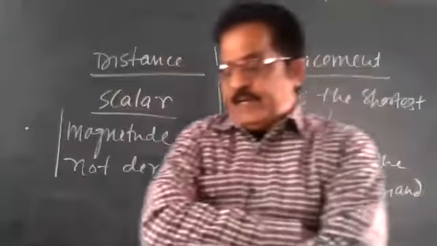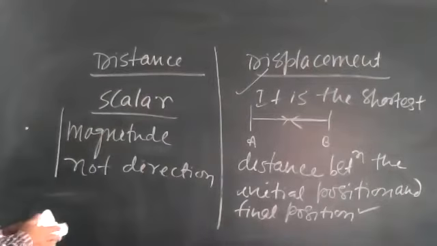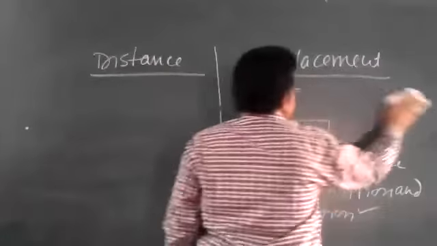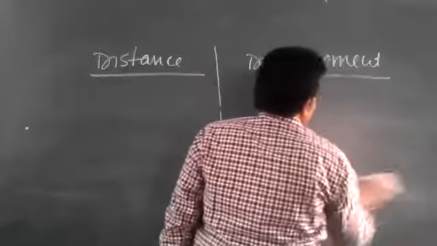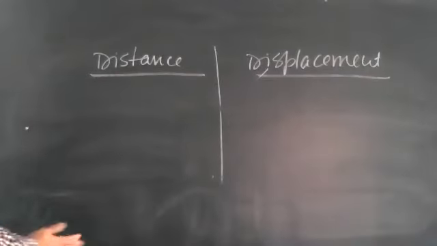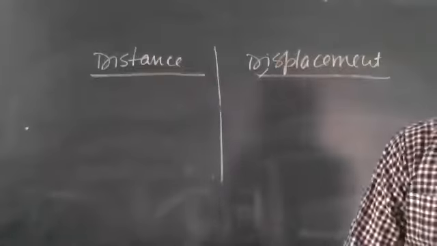So displacement, we are taking one more example to differentiate between distance and displacement. Now, see that.